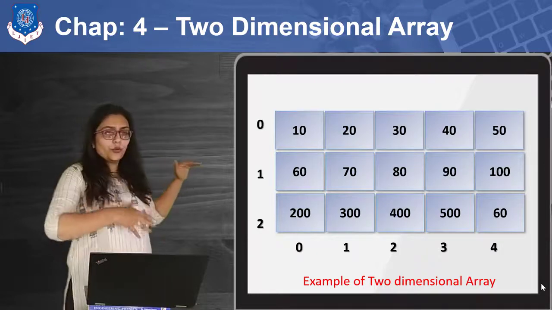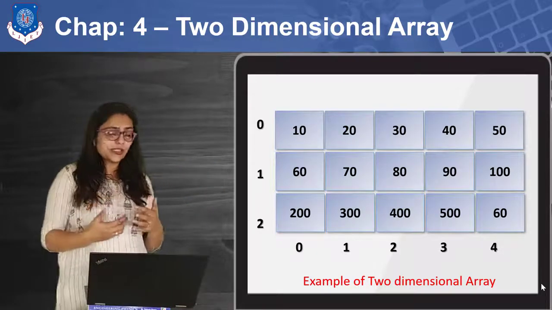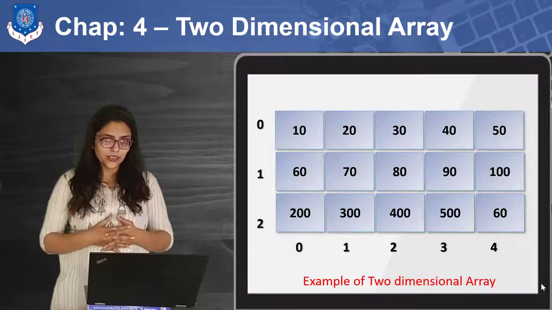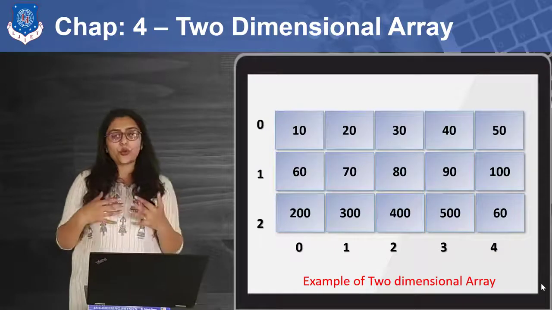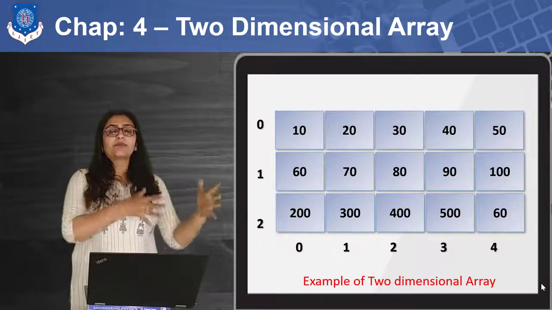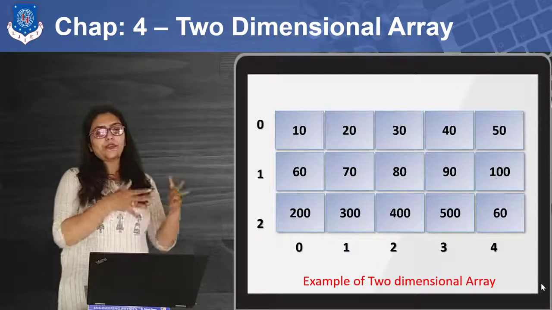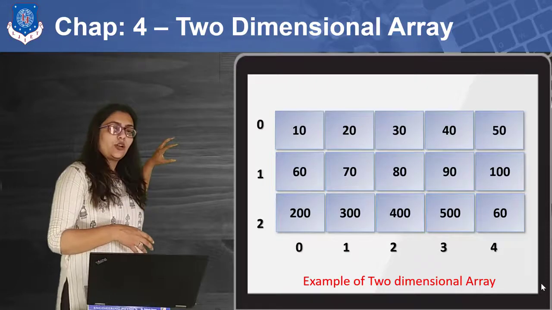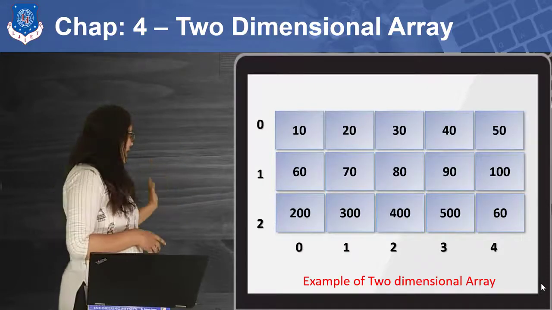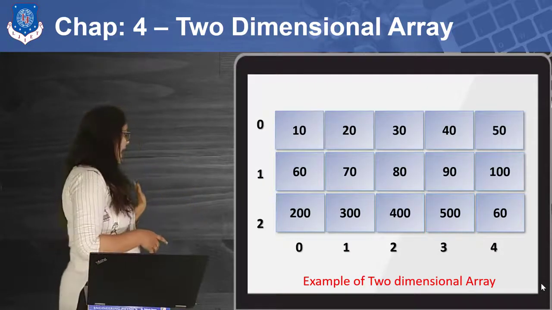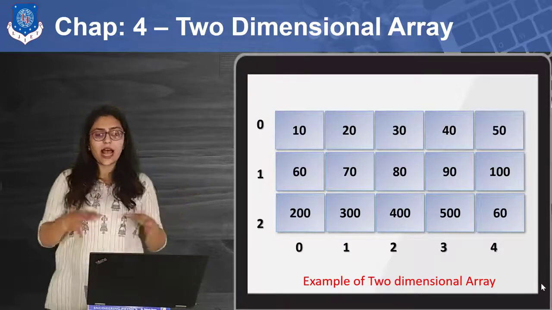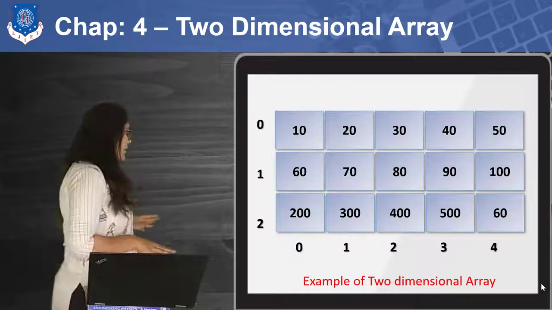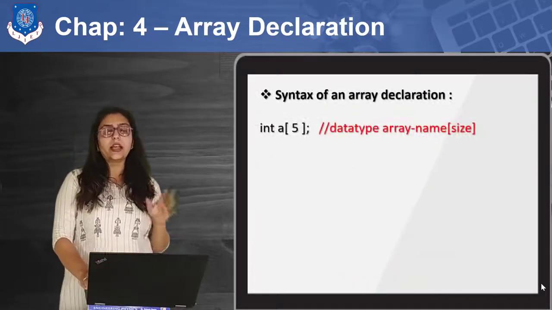You may ask, ma'am, where are we going to use this kind of array? In mathematics you must have covered the subject called linear algebra. In linear algebra we use many matrices, such as a 3 by 2 matrix, a 3 by 3 matrix or a 2 by 2 matrix, right? Based on that we have columns and rows, and in a similar way in a two-dimensional array we can have a number of rows and columns. Here I have taken 3 rows and 5 columns, right? So this is all about one-dimensional and two-dimensional arrays.